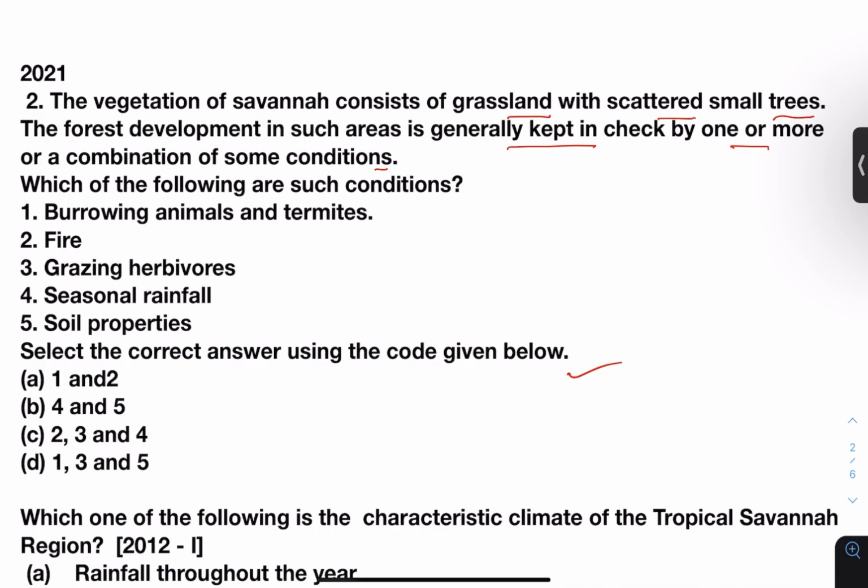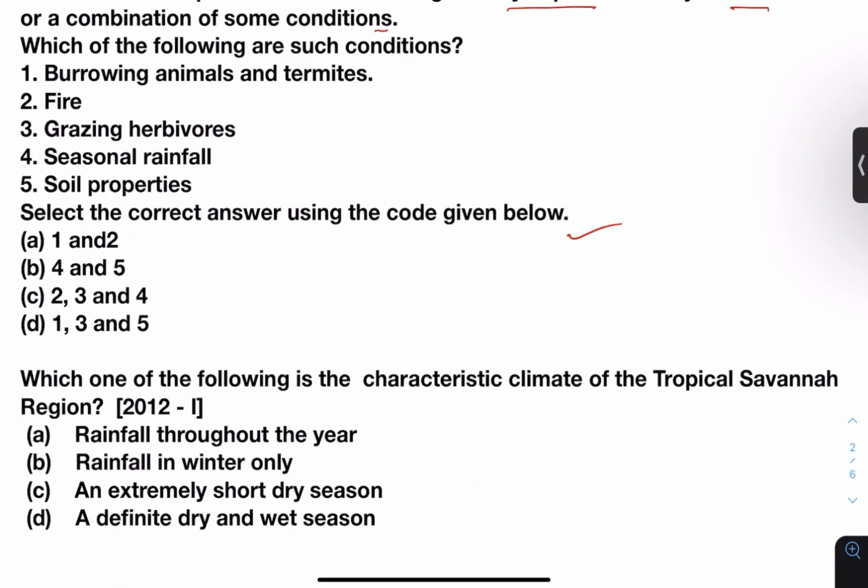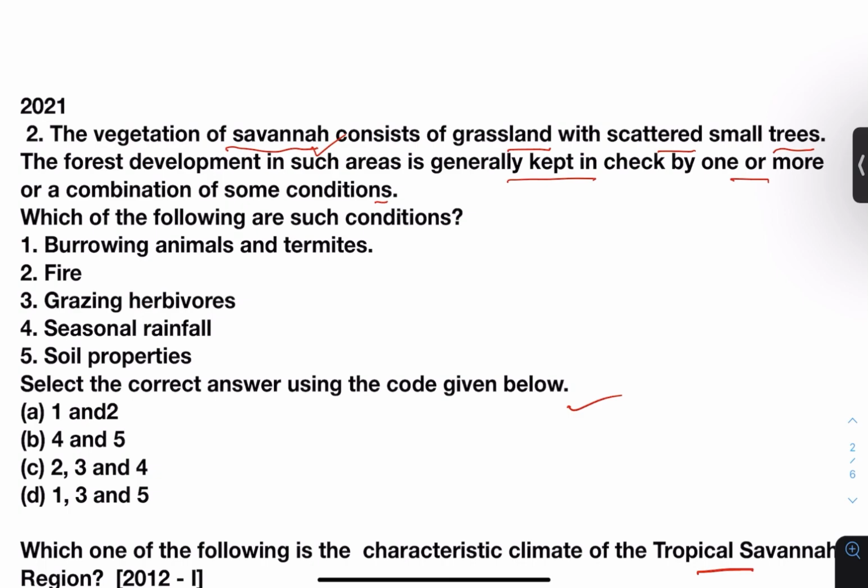The question on the types of vegetation have been asked numerous times and on savanna multiple times. For example, in 2012, a question on tropical savanna was asked. Which one of the following is the characteristic climate of the tropical savanna? Rainfall throughout the year, rainfall in winter only, an extremely short dry season, a definite dry and wet season. Here the answer will be 2, 3 and 4.